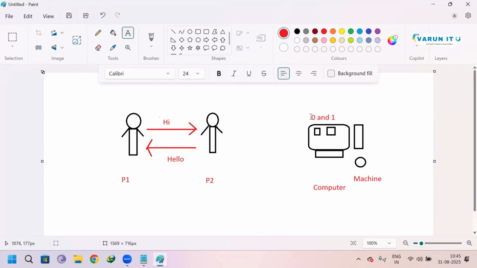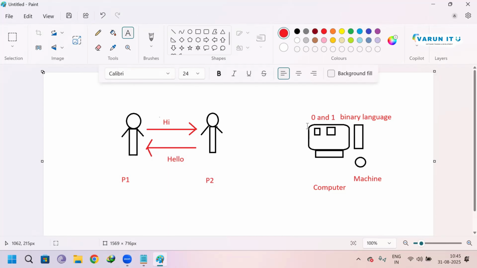The computer can only understand 0 and 1. That is the binary language, also called machine language. Is it clear?